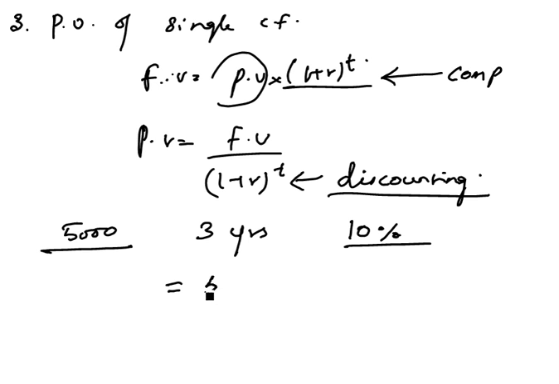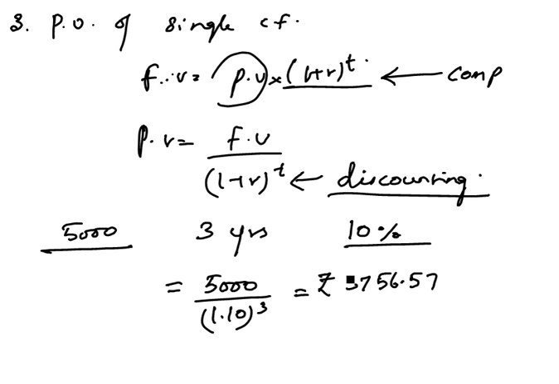The worth of the money today is 5,000 divided by 1.10 to the power of 3. So the worth of money today is 3756.57 rupees. So this is in the case of discrete discounting.